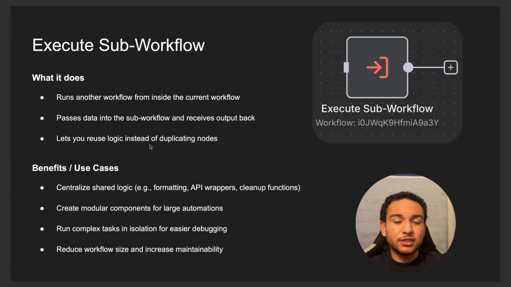Within that workflow, you would have the AI taking the data from the sources and then generating a newsletter. Then it would send that data back to this main workflow, and it would then continue down the process once it gets that data back. So if something goes wrong with the AI workflow, you could just go to that workflow and fix it over there without having to change the main workflow.